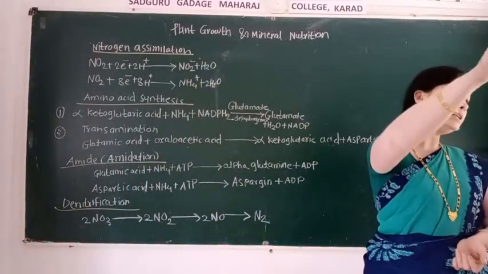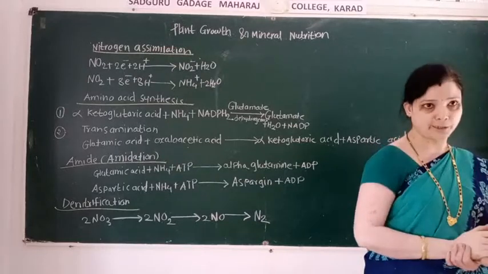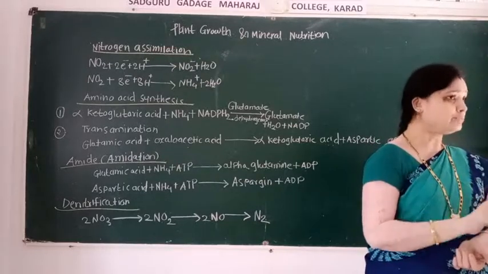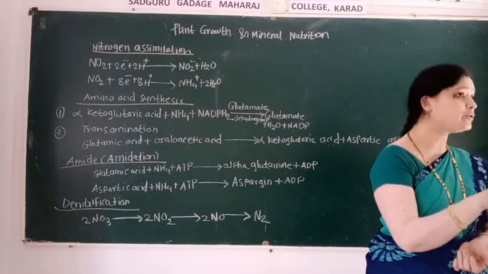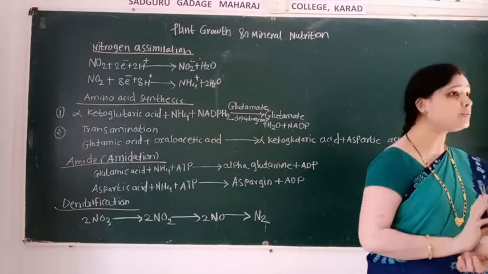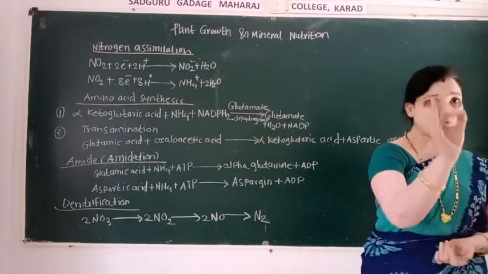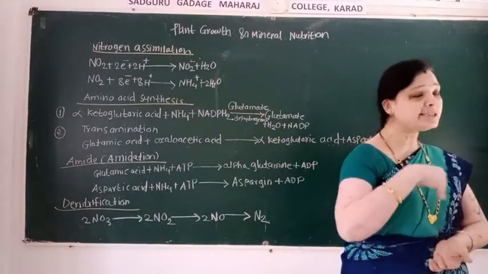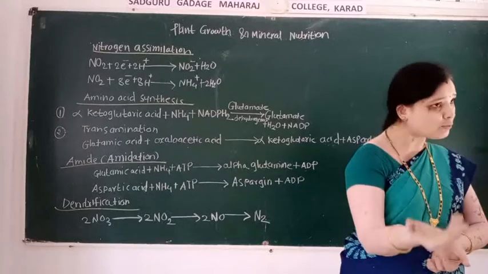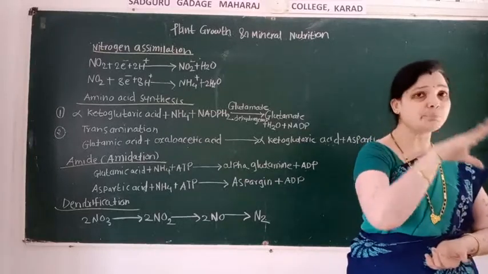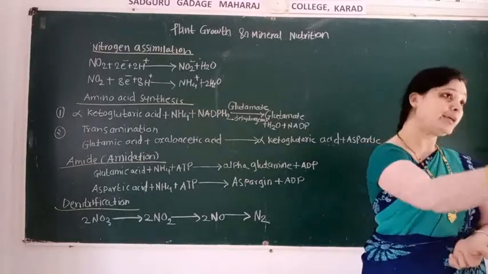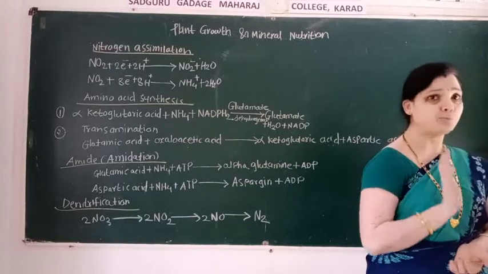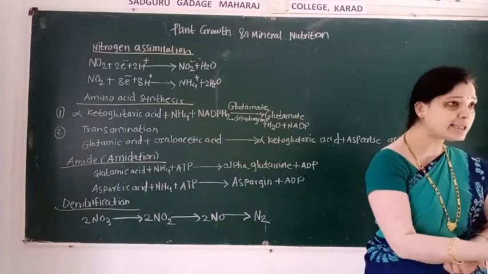Amino acid is the building block of protein. The utilization of nitrogen is an important process, because nitrogen is a prevalent element, and this nitrogen is required for the various metabolic processes that take place in the plant body. For example, protein synthesis, nucleic acid